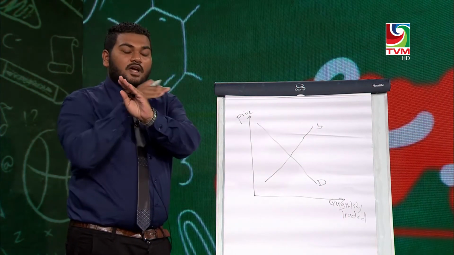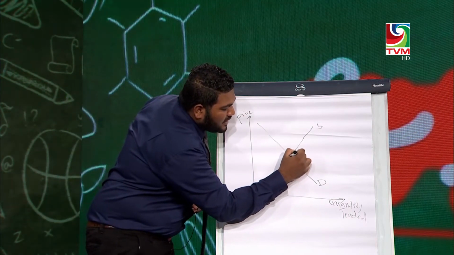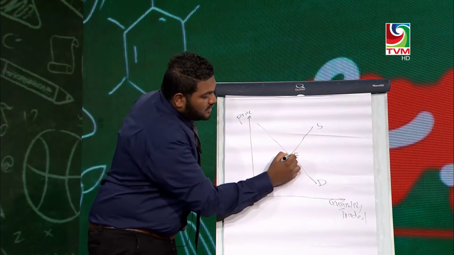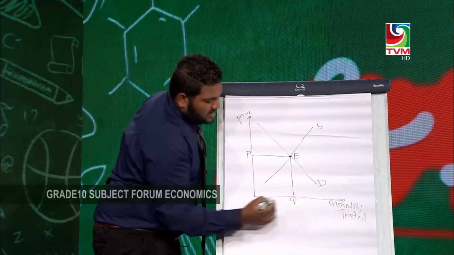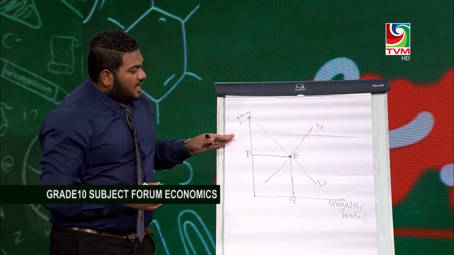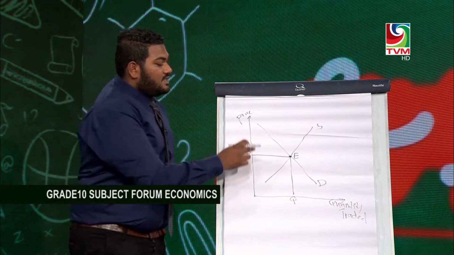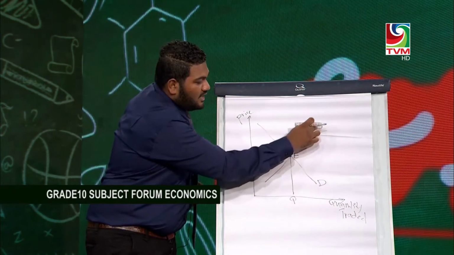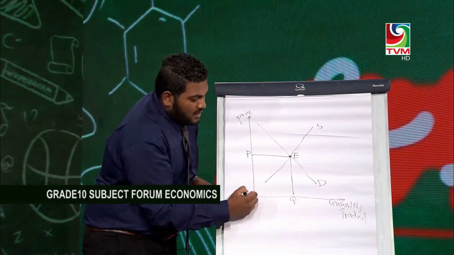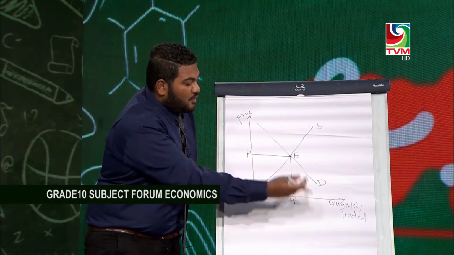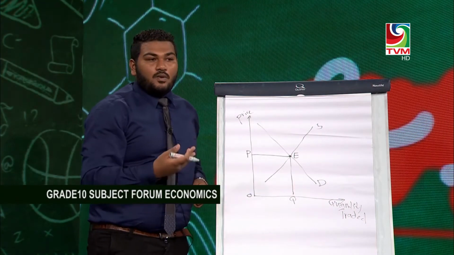Equilibrium price is the price at which the demand intersects with the supply. So here it is the equilibrium price or the market price, and this is the equilibrium quantity. In this diagram, it shows the equilibrium price or the market price. At this price, this is the number of goods and services that the producer is willing to produce, and this is the quantity demanded, which means how much the consumers are willing to buy.